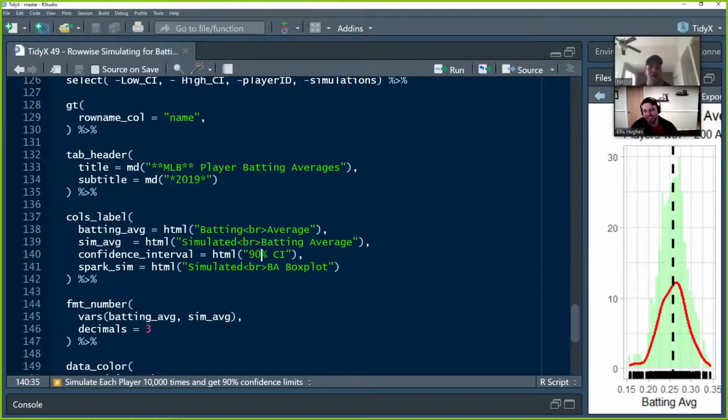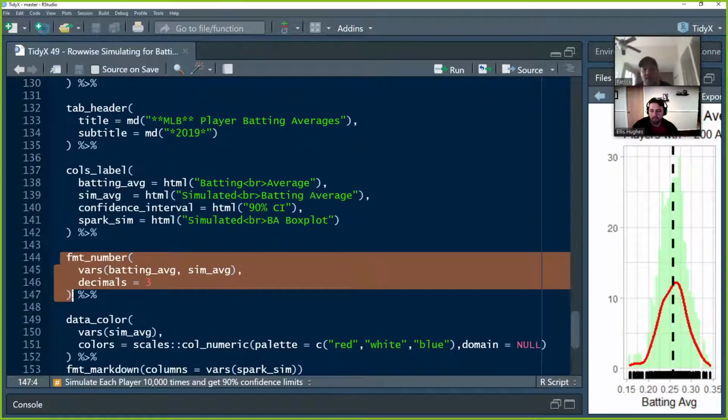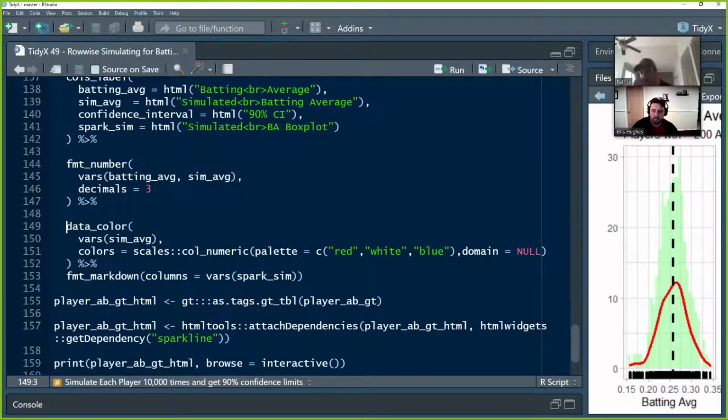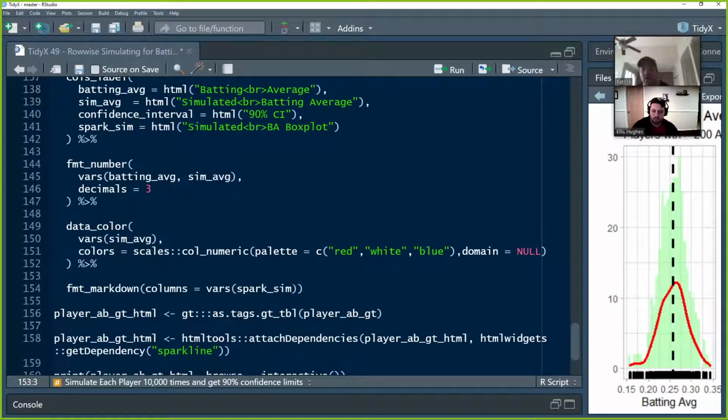And then spark sim. So this is our simulated data. We're going to call it simulated break BA box plot, for batting average box plot. The format numbers function is a handy-dandy way of just telling it that, hey, batting average and sim average, round it to three decimal places, please. And then the data color, we are going to put in a sort of Excel conditional formatting type of looking thing here. The variables that we're going to do it on are the simulated averages. The colors we're going to borrow from the scales package, this col numeric function.